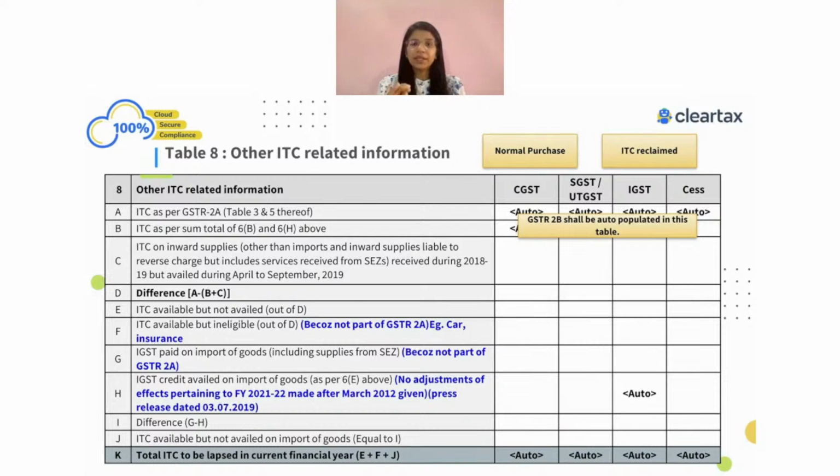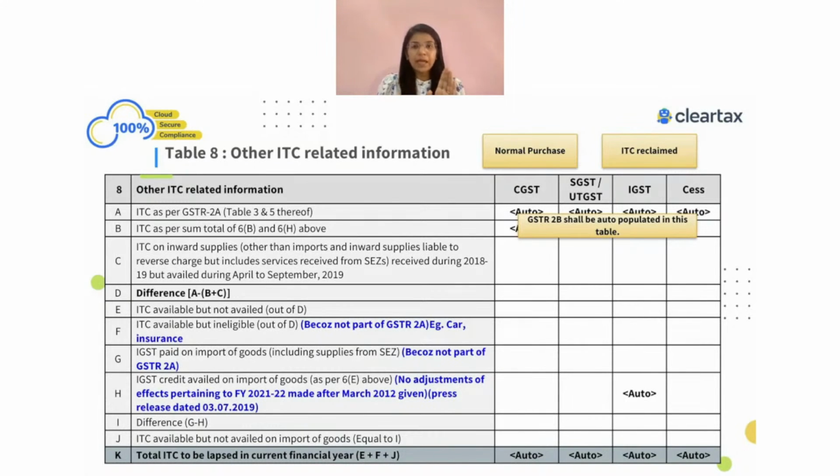And now the thing is, it will also have the impact of the amendments, right? All the amendments impact will also be there. It only has the information in respect of your supplies from the registered dealer. It does not have information related to import of goods. That information is not there in table number 8A. It has only the purchases you have made from the registered dealer and only the eligible ITC, which means, and again, eligible ITC does not mean that something coming under 17.5 will also fall here.